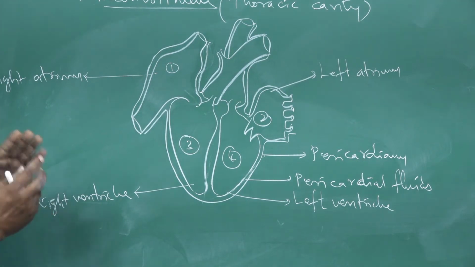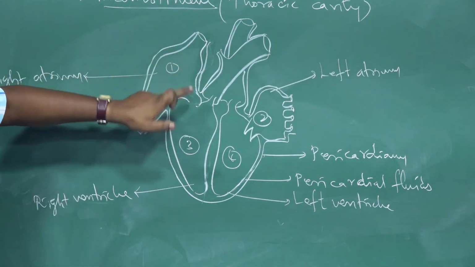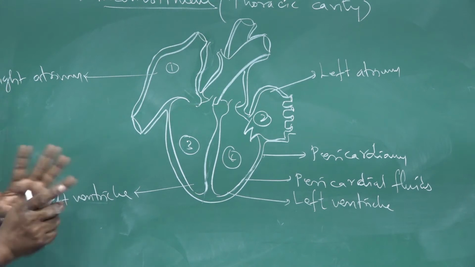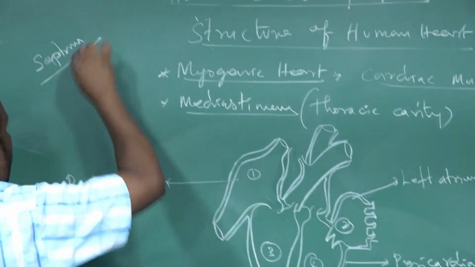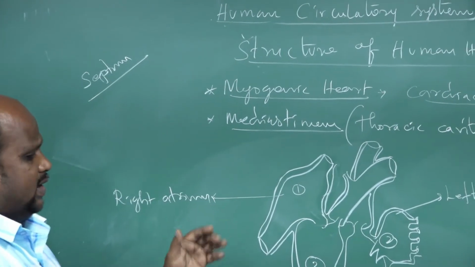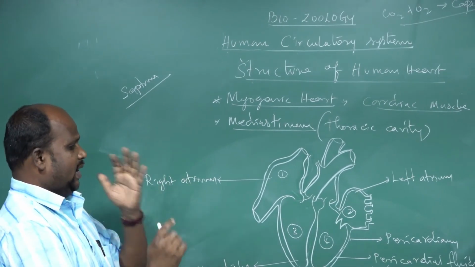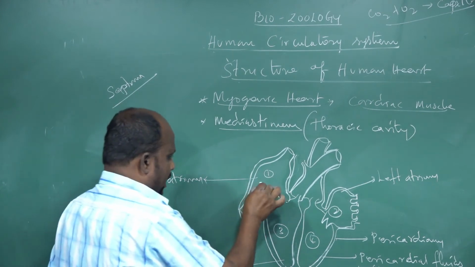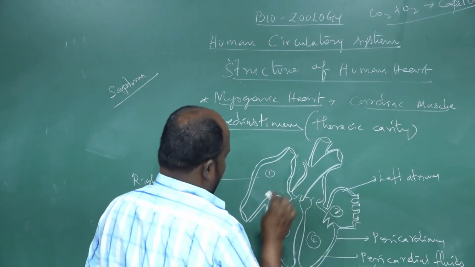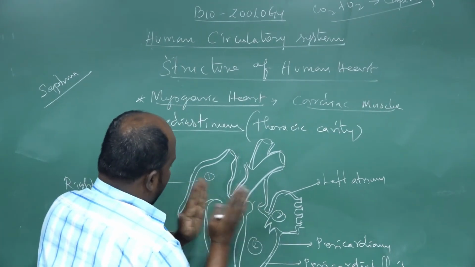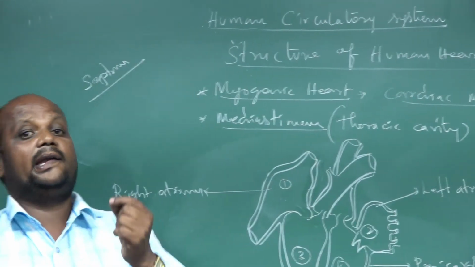Now, we should look at how the chambers are divided. The chambers are divided by septum. Septum means dividing muscles. Between the right atrium and left atrium, the atrial septum is present.